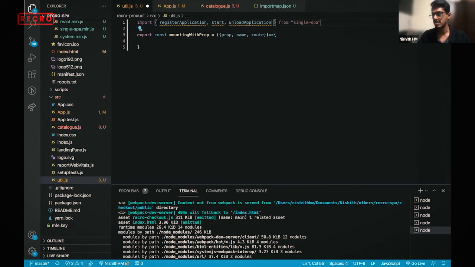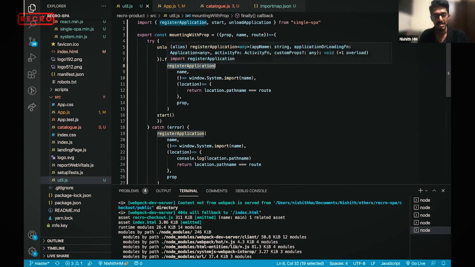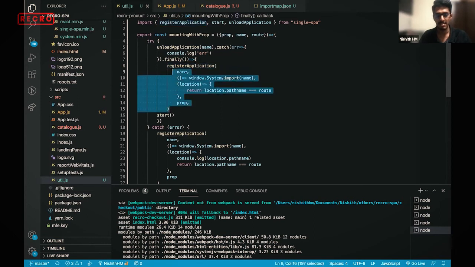I'm just getting the code snippet here. What I'm trying to do is pretty simple. Initially, I'm just trying to unload the application. Every time we press Control Save, it keeps on executing, and every time I click on increment, it tries to register a new application, which I do not want. So every time I register the application, before that I check if the application exists, then just unload it. Irrespective of the catch or whether the unload is done, you register it.